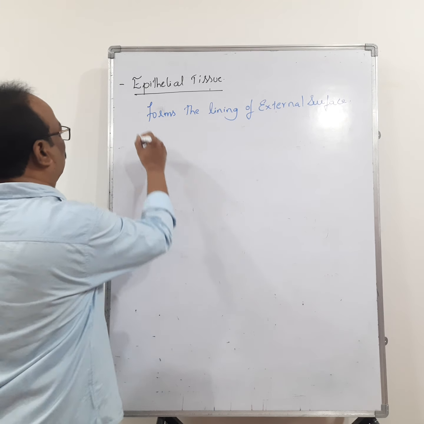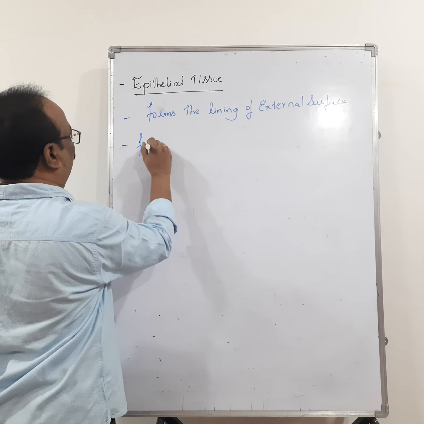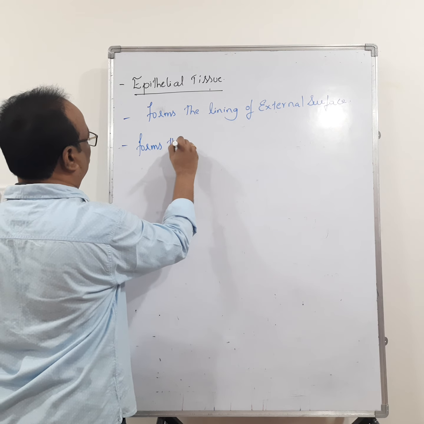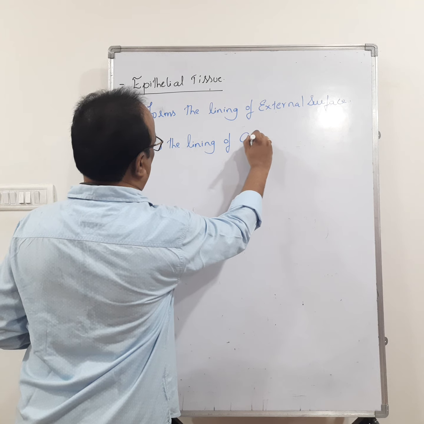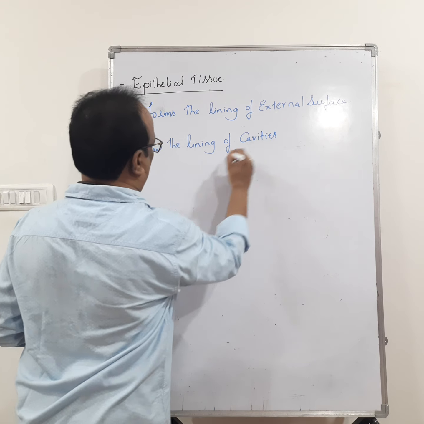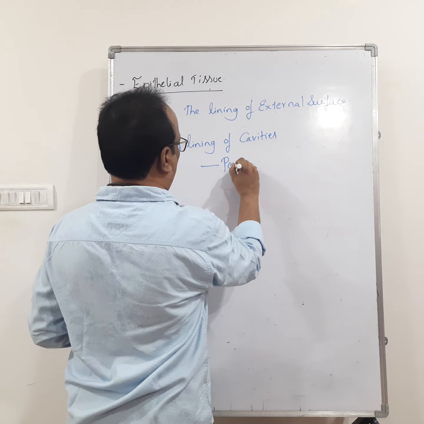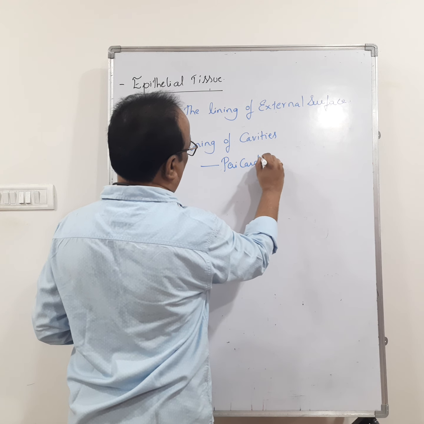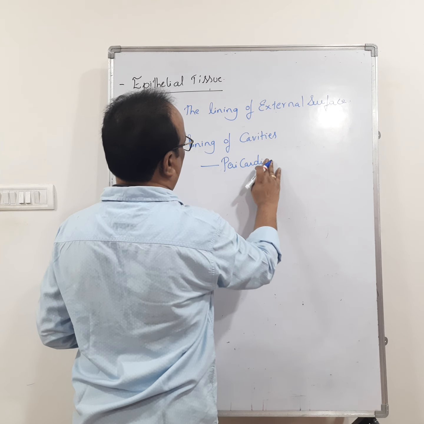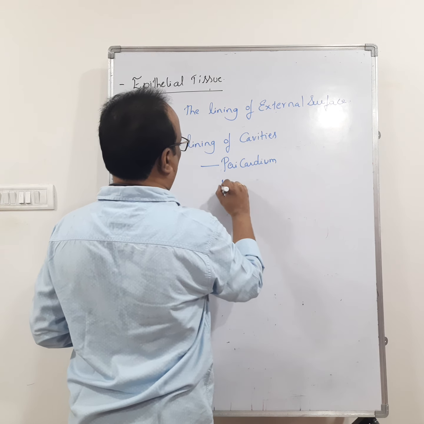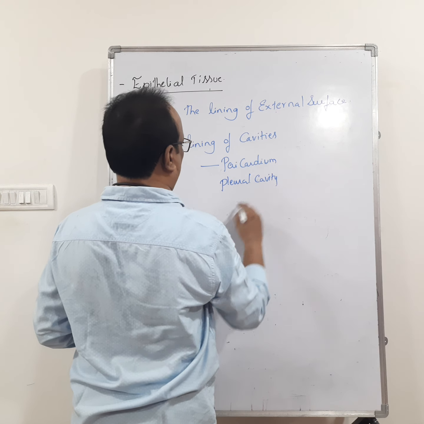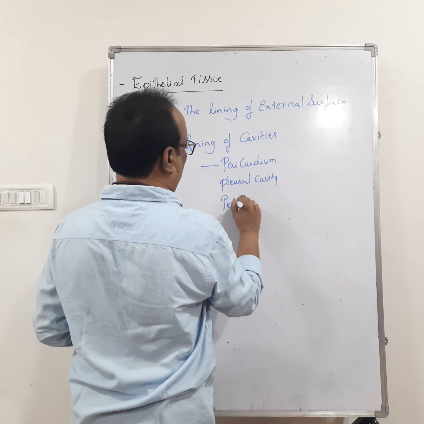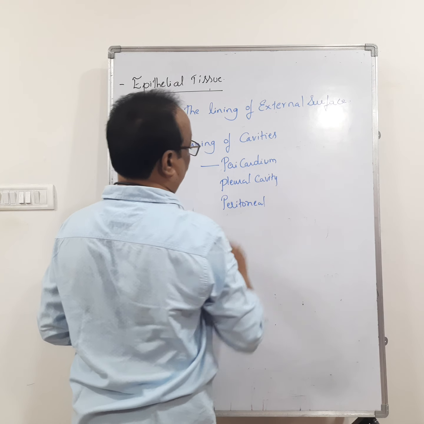Then it also forms the lining of cavities like the pericardial cavity, pleural cavity, and peritoneal cavity.